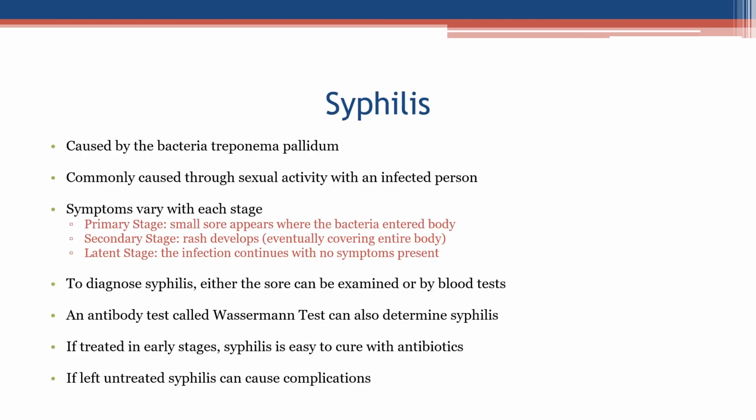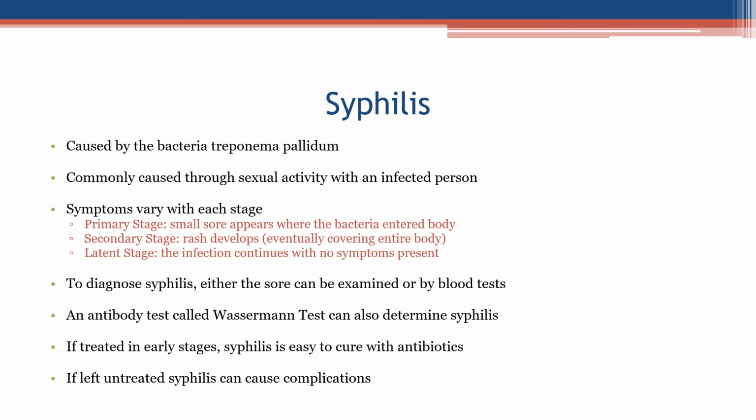Syphilis, caused by the bacteria Treponema pallidum, commonly through sexual activity with an infected person. Symptoms vary with each stage. Primary stage, a small sore appears where the bacteria entered the body. Secondary stage, a rash develops, eventually covering the entire body. Latent stage, the infection continues with no symptoms present.